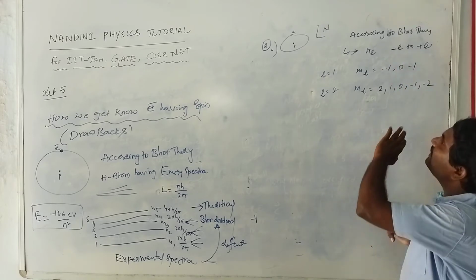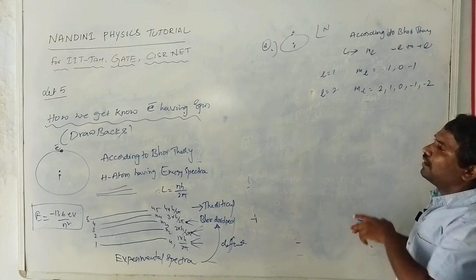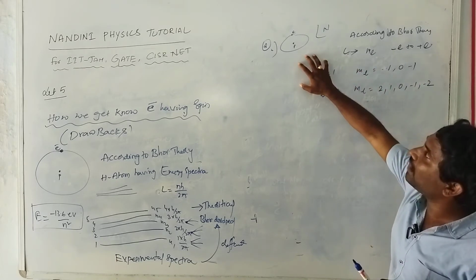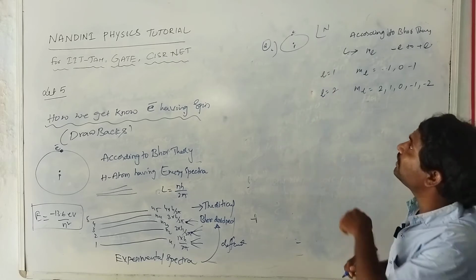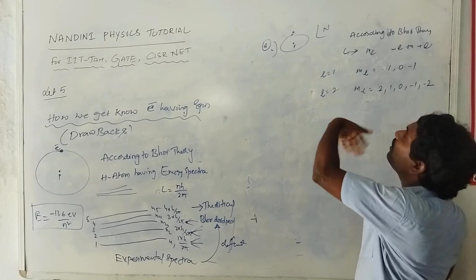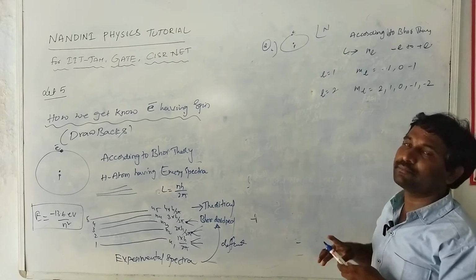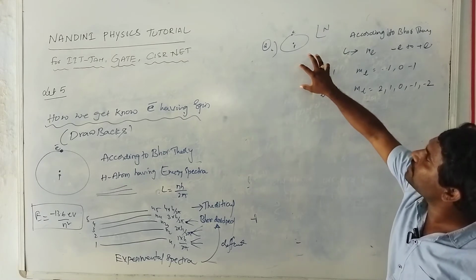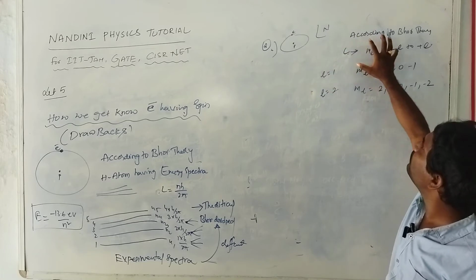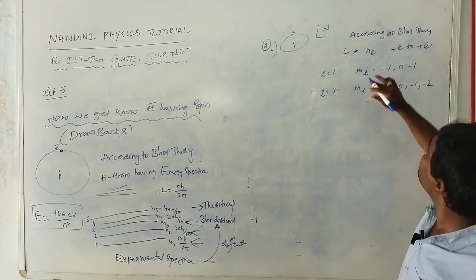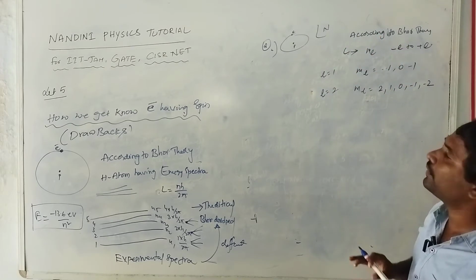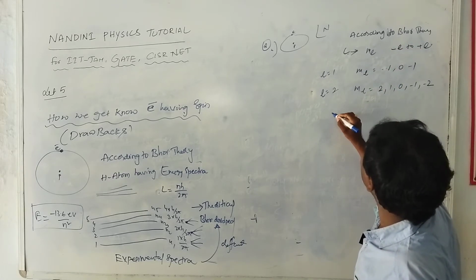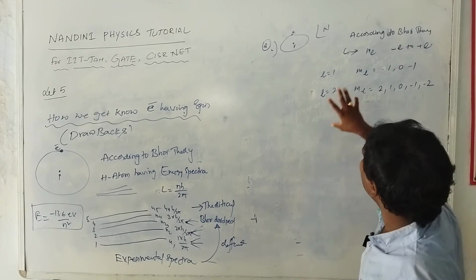Why do we get all these things? Bohr cannot explain this, because if you put this atom into an external magnetic field, this will happen. These are explained according to quantum mechanics. According to quantum theory, this angular momentum is also quantized.